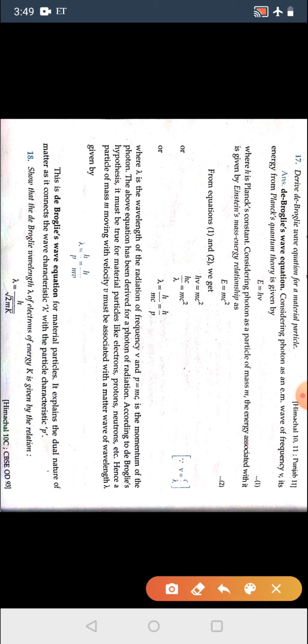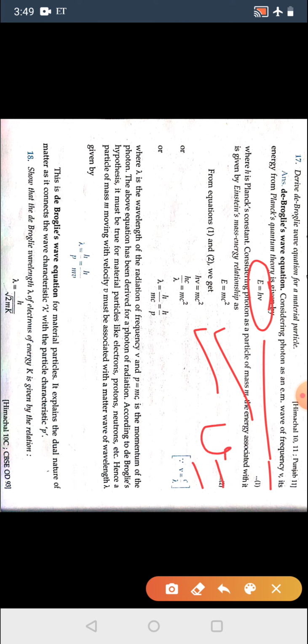Now let's calculate the de Broglie wavelength. Considering a photon as an electromagnetic wave of frequency nu, its energy will be E equals h nu. But by comparing this with Albert Einstein's theory, E is equal to mc square. So if you compare mc square with h nu, you will get hc by lambda is equal to mc square, because nu is c by lambda. So lambda will be h upon mc, that is equal to h upon p.